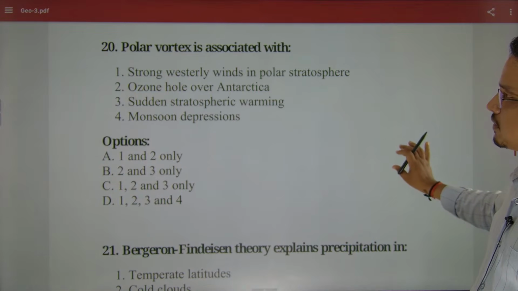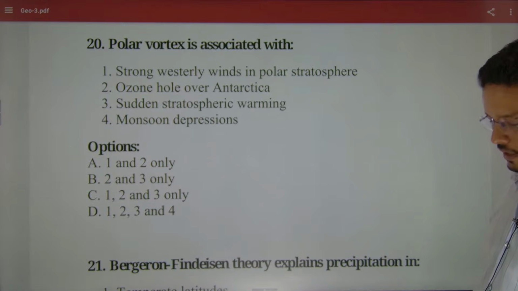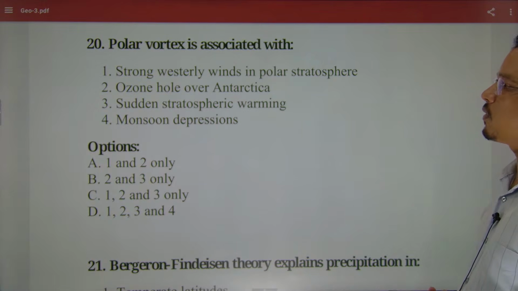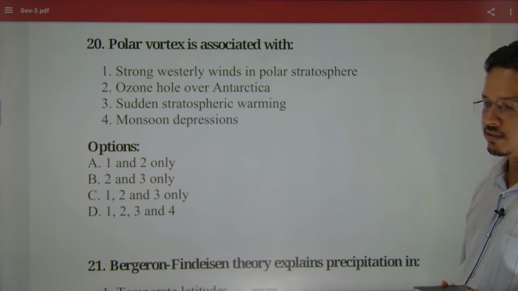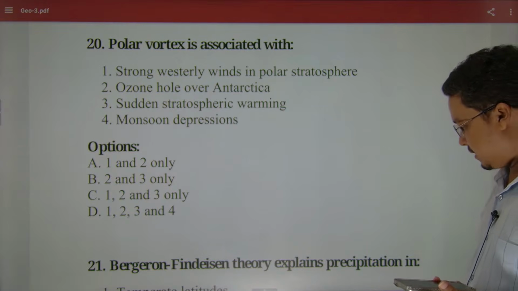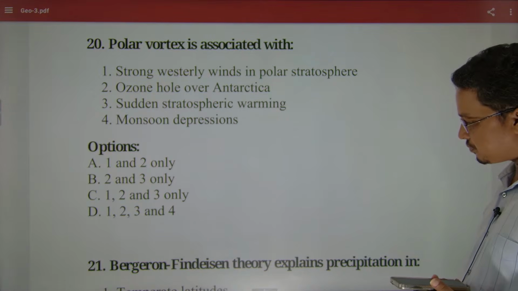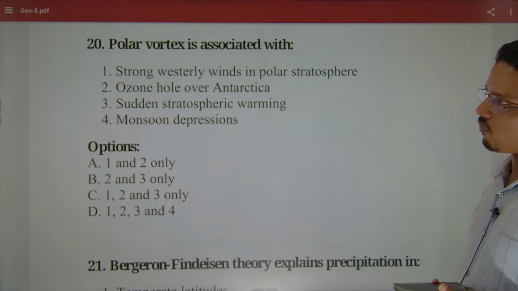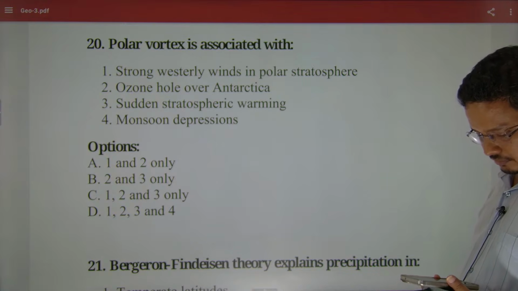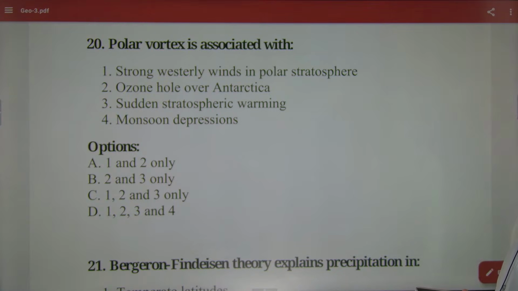ना पोलार vortex, और टिके पूर्व कहूल ना पोलार vortex. 10 question more, 10 more questions. Let's move on. 10 more questions. Polar vortex is what?